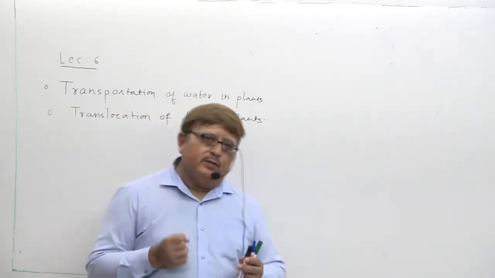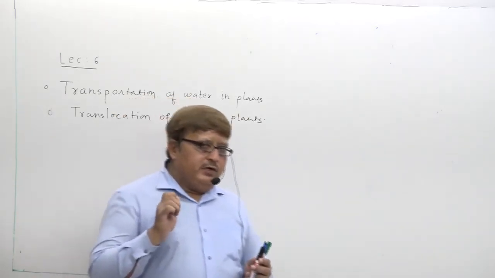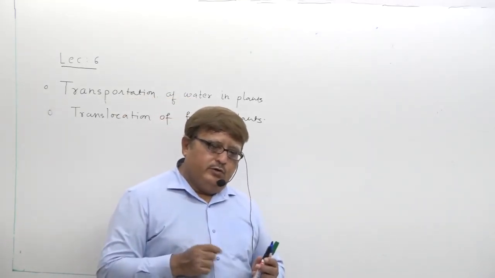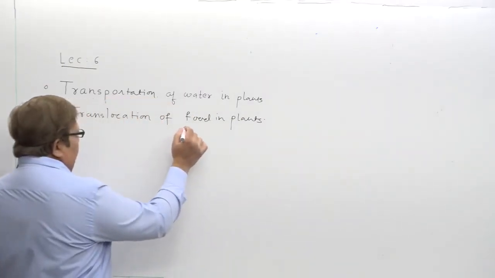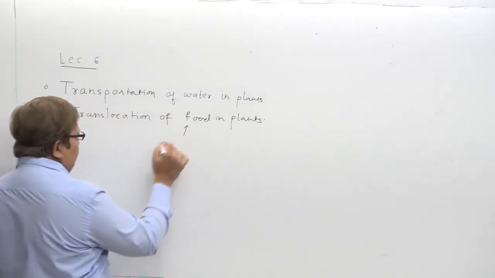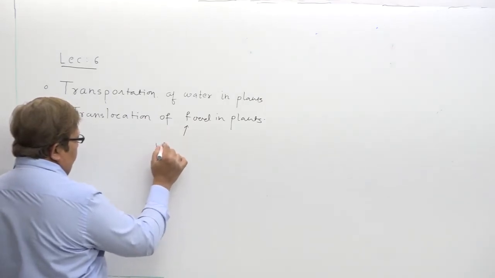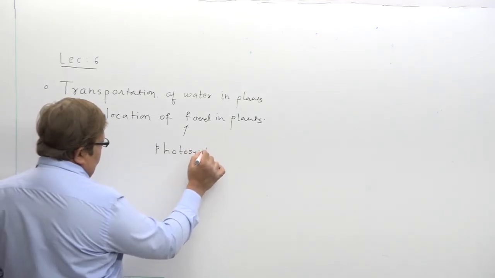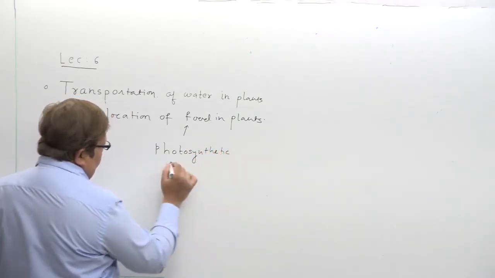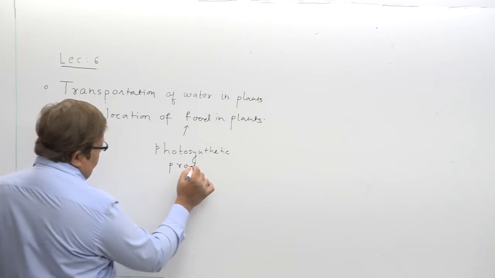So actually what happens is that the photosynthetic product, starch, which is produced, we just write it. In plants, when you say food, it means simply photosynthetic product. Dear students, try to understand.